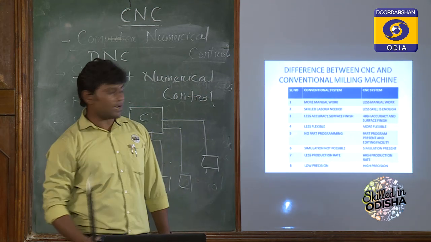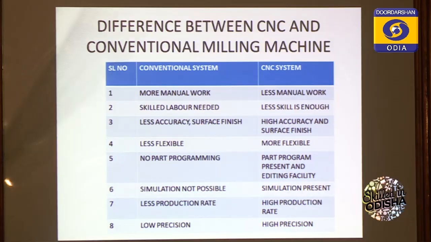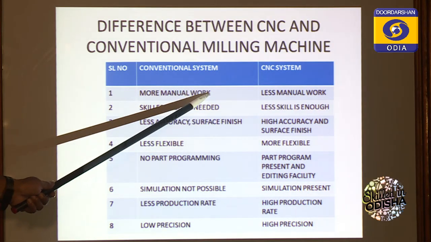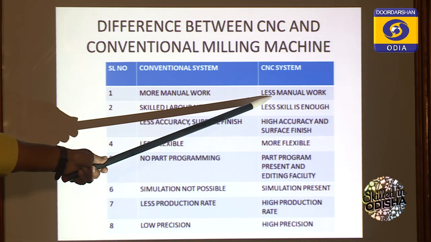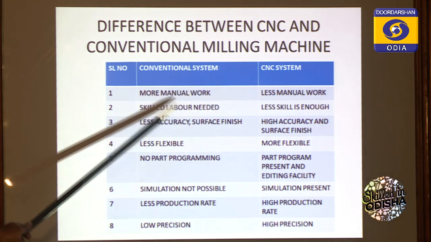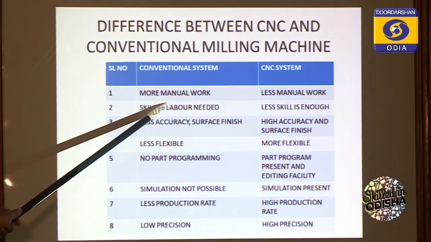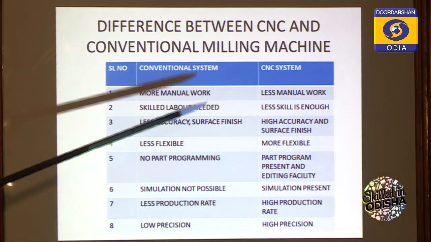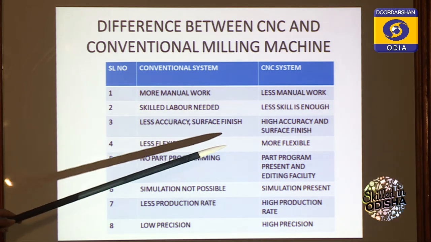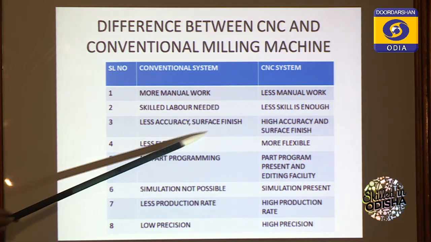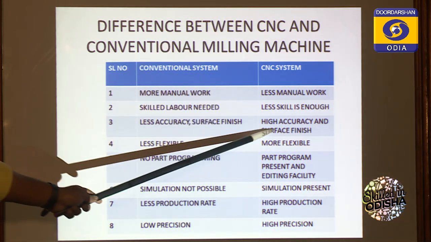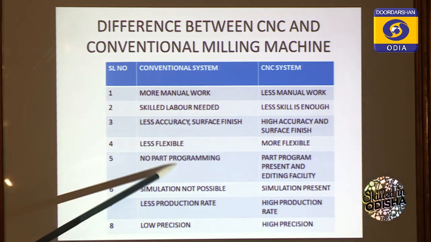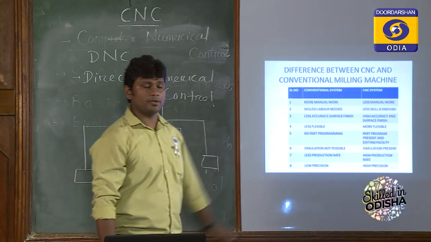Now, the difference between CNC and conventional machines is also given in your NIMI book. More manual work is required in conventional machines, whereas less manual work is required in the CNC machine. Very skilled labor is required in the conventional machine, but in CNC less skill is enough, because you only need to know the program and some control of the machine, and maintenance. Less accuracy and surface finish in the conventional, high accuracy and surface finish in CNC. Conventional is less flexible.